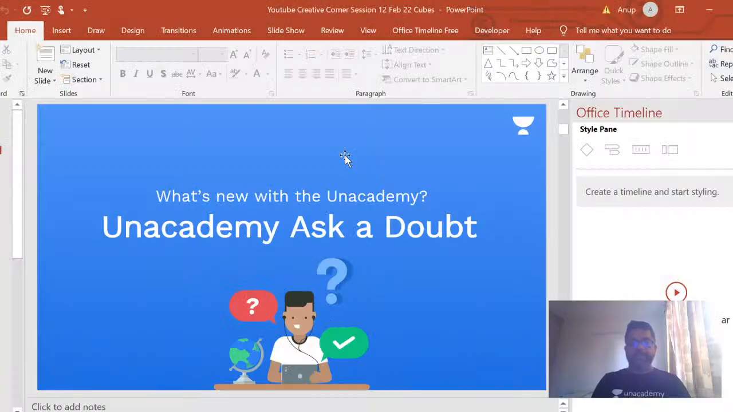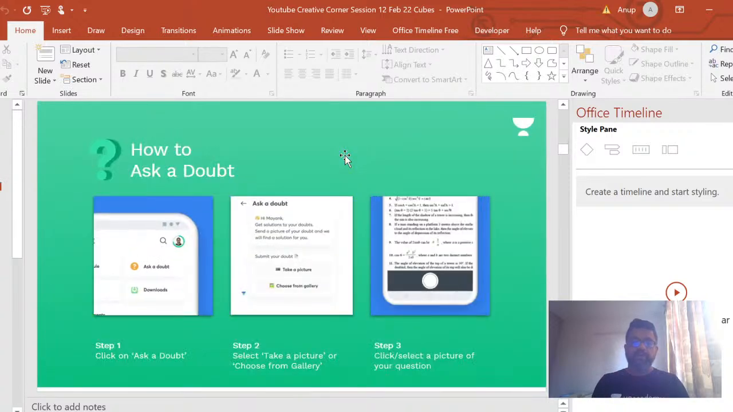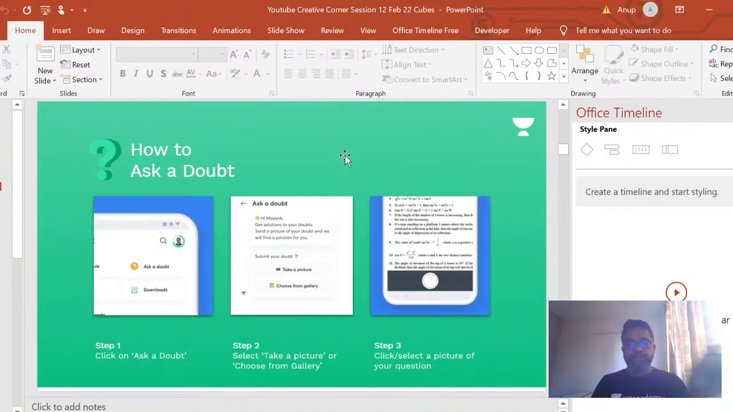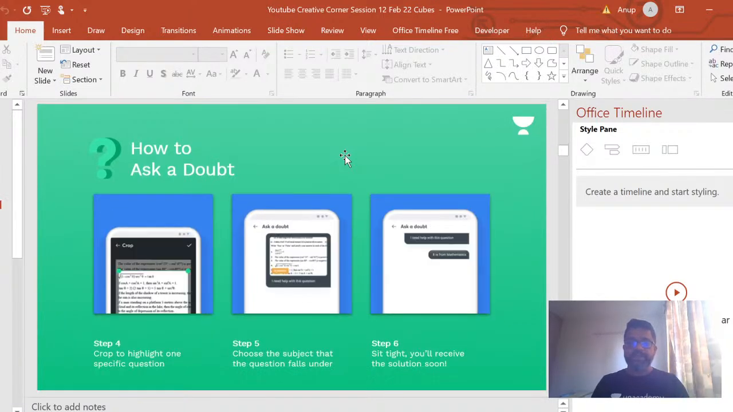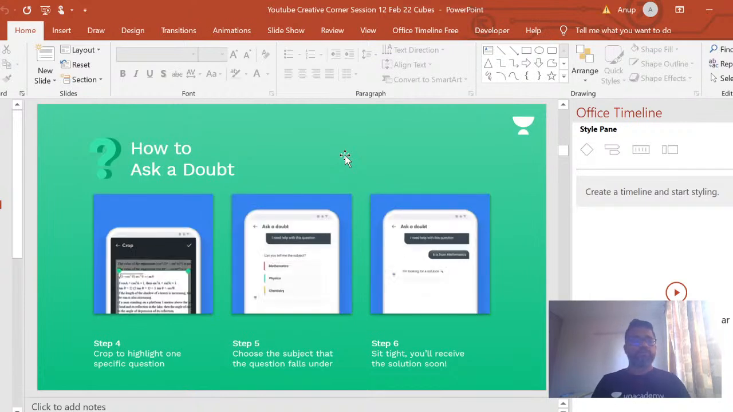So, Unacademy Ask a Doubt. Ask a Doubt is a feature that's available for everyone on the Unacademy platform. By everyone, what I mean is it's available for both subscribers and non-subscribers. So all you have to do is log in to the portal, or of course sign up on the portal. There is a section where you see Ask a Doubt. Take a picture, crop it if you want only a specific portion of whatever you clicked, and then send it out. Of course, you'll have to choose the subject under which it falls, and you will receive a solution soon. So isn't it a great feature?